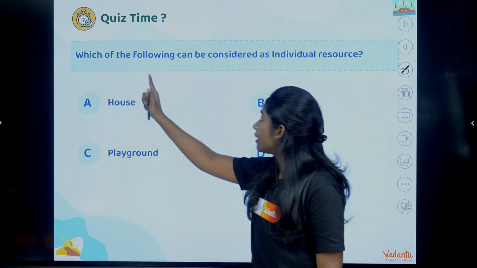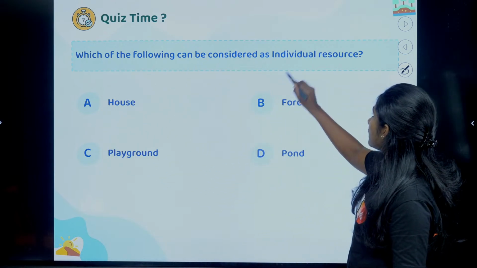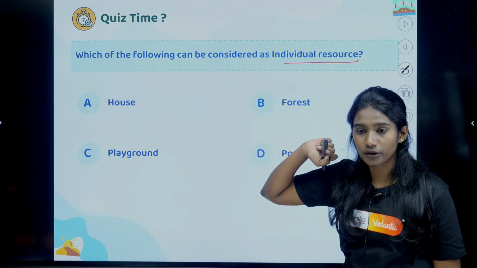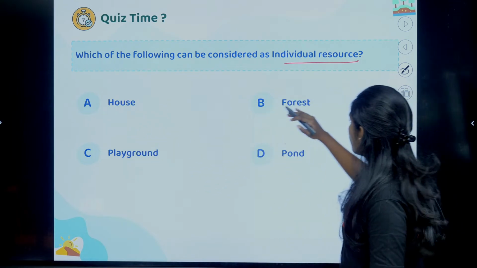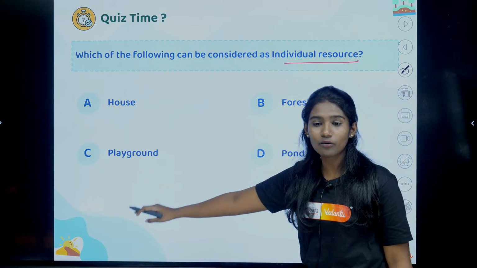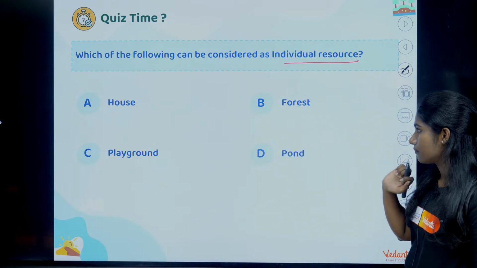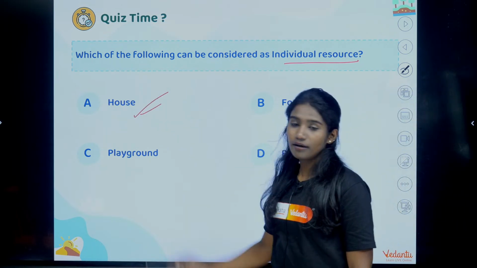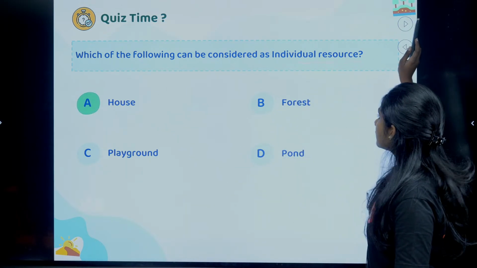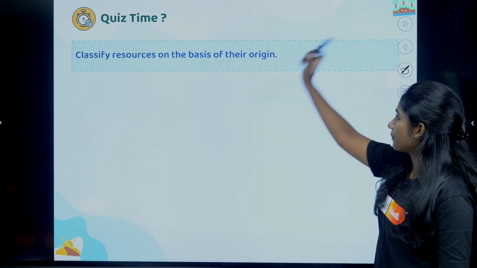So the next question, which of the following can be considered as an individual resource? Which one is an individual resource? House, forest, playground or pond? Obviously it is house, right? Option A is the right answer.